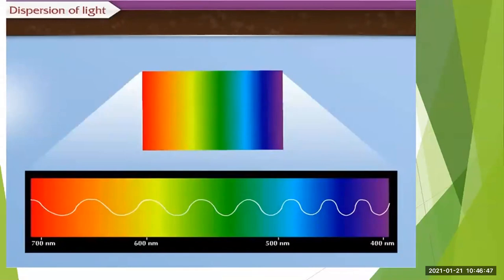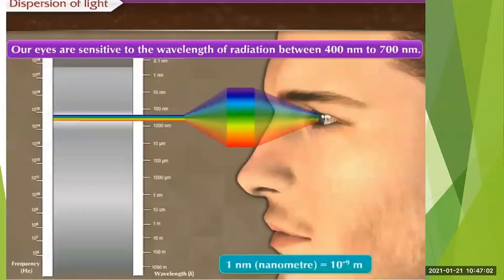Between this wavelength, we are able to observe the different colors, the color which falls in that particular wavelength. So our eyes are sensitive to the wavelength of radiation between 400 nanometer to 700 nanometer. You have to keep this in mind.